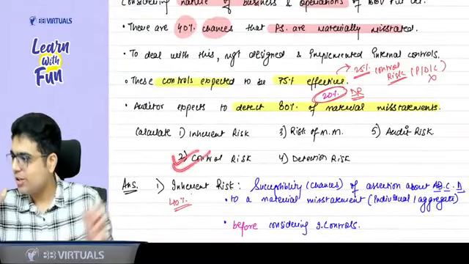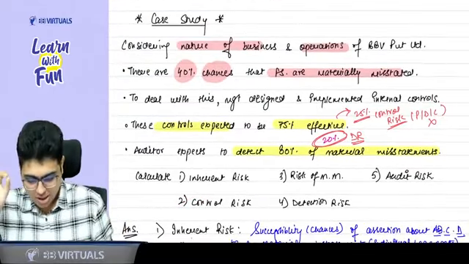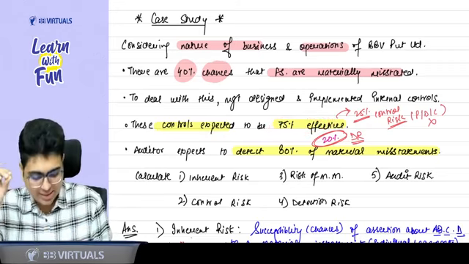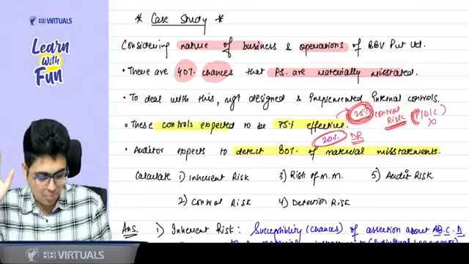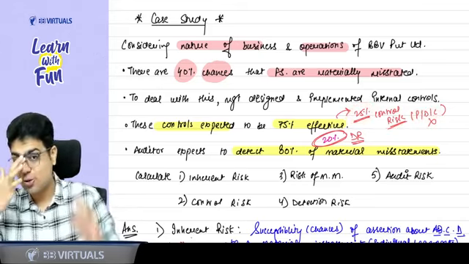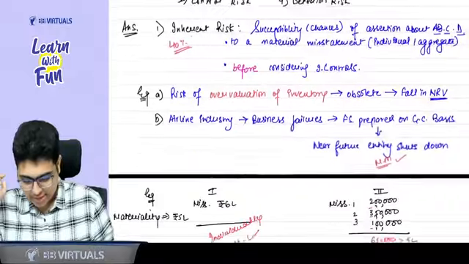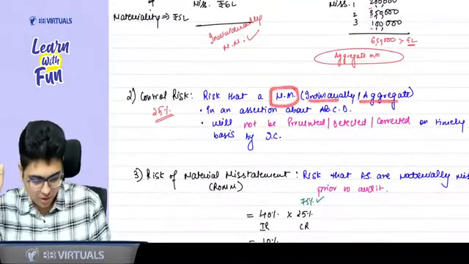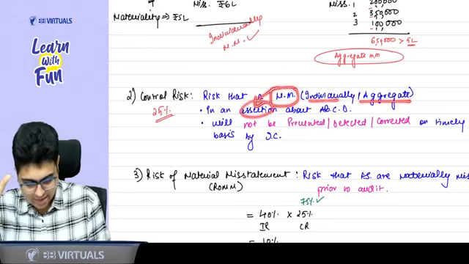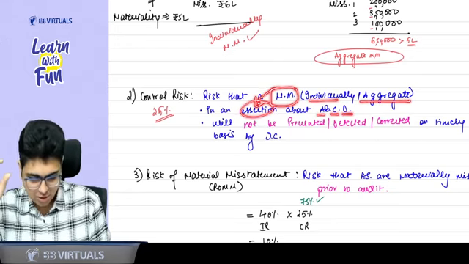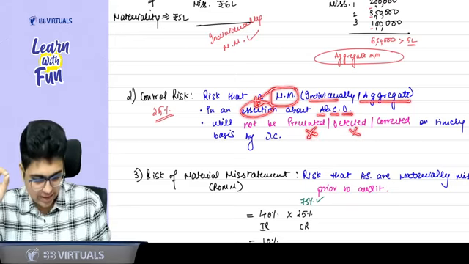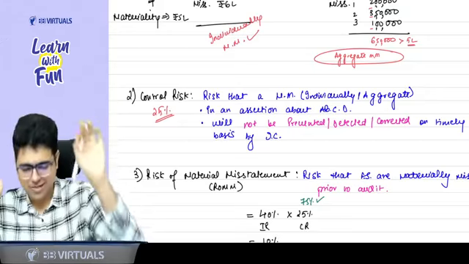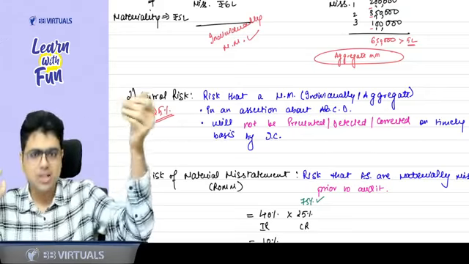Now the second risk that you need to calculate here is control risk. Talking about control risk, it says controls are expected to be 75% effective. So can I say 25% chances are that they will not be able to prevent, detect or correct the misstatement? So control risk is 25%. Control risk is the risk that a material misstatement, individually or in aggregate, in the assertion related to account balance, class of transaction or disclosure, will not be prevented, detected or corrected by the internal control.